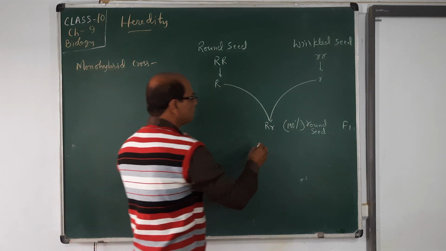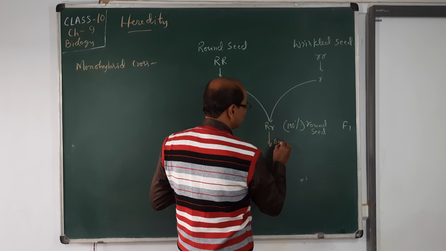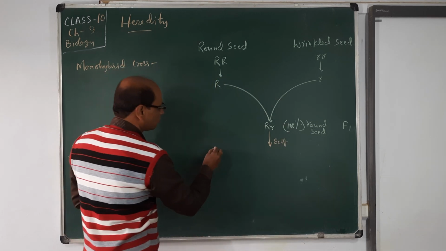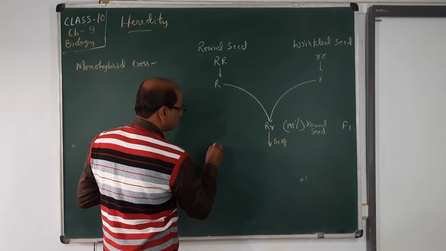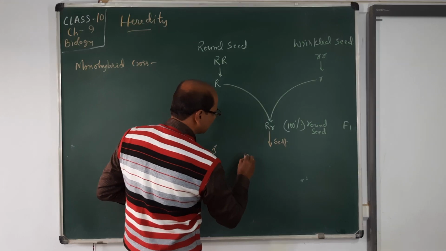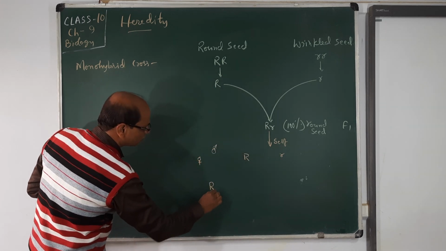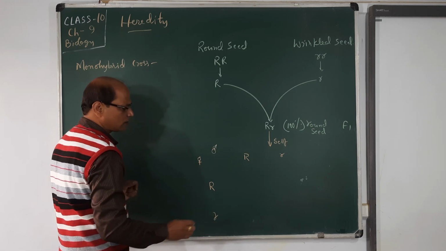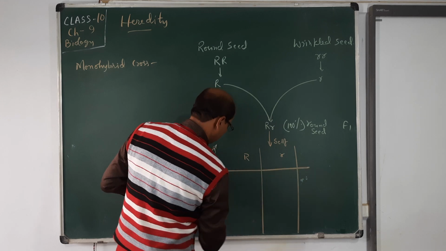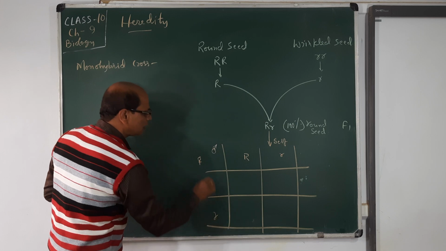Now, when we do selfing for the second filial generation, that is F2, we have gametes for the male and for the female. For the male, either capital R or small r, and the same for the female. So see, when they cross together, what happens?